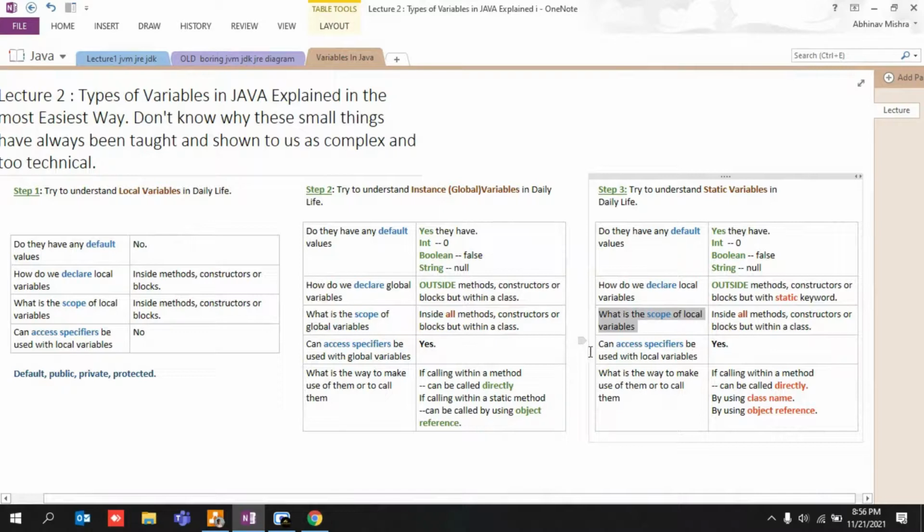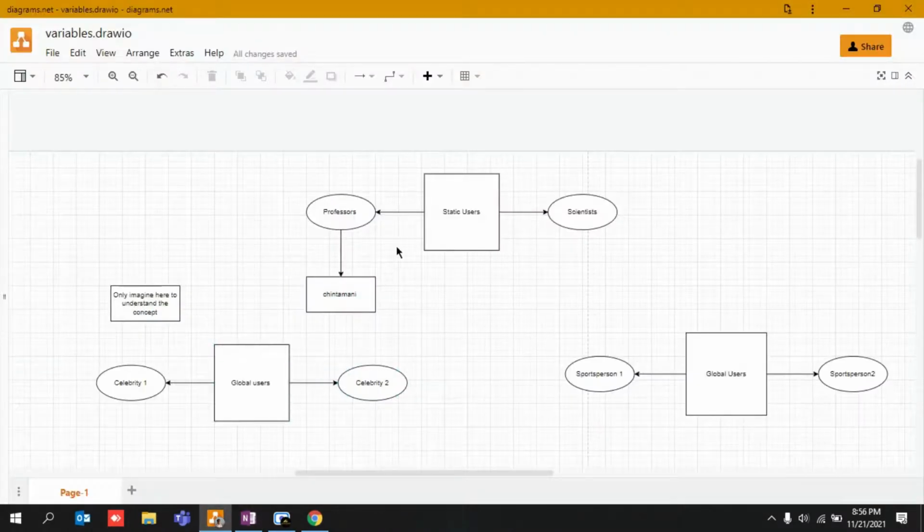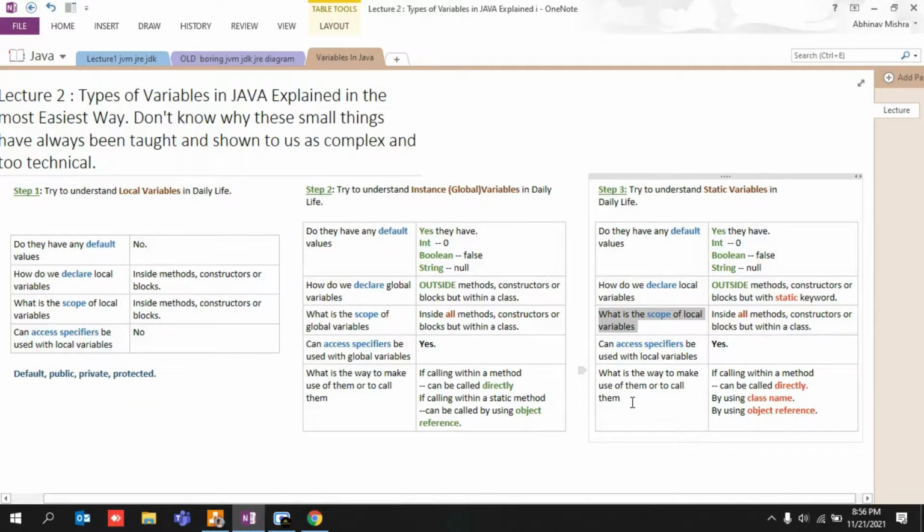Can access specifiers be used? Yes, surely, of course. Default, public, private, protected, right? They would be used. And what is the way to make use of them, or to call them? Again, they would be called by using object reference, and they can be called by using class name, and if calling within a normal method, they can be called directly.